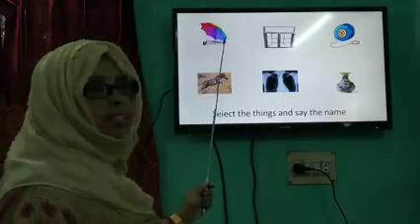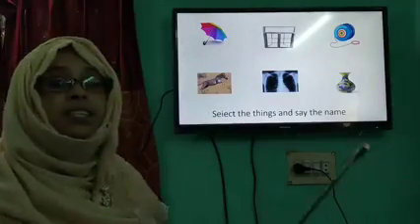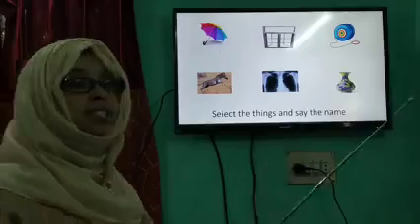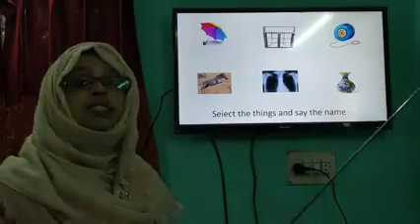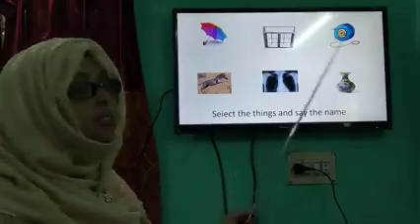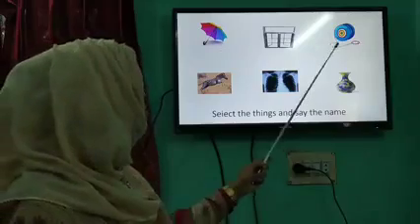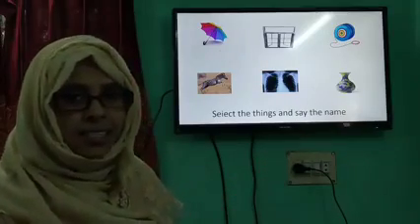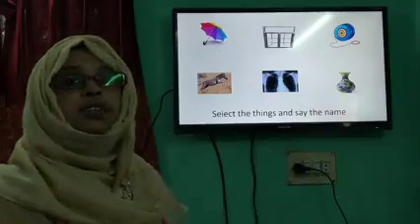What is this? This is umbrella. What is this? This is umbrella. Now what is this? This is window. What is this? This is yo-yo. Now what is this? This is zebra.